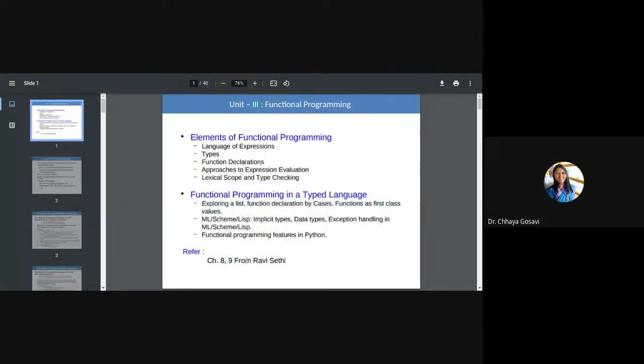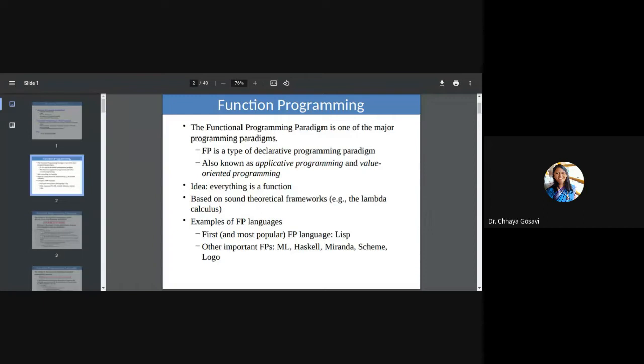This is our textbook. What is functional programming? It is one of the major programming paradigms. In first session, first lecture, we have seen that there are two major types of paradigms, imperative and declarative. Imperative concentrates on how program executes, like C, C++, Java come under imperative paradigm. And declarative paradigm focuses on what is going to be executed. And in declarative paradigm, there are functional paradigm, then logic paradigm, and database paradigm.